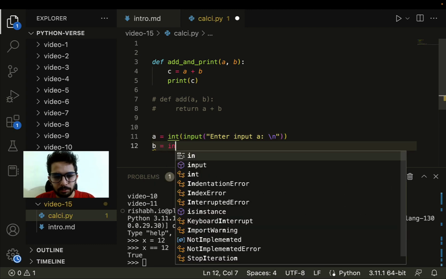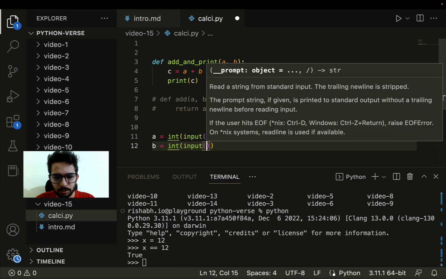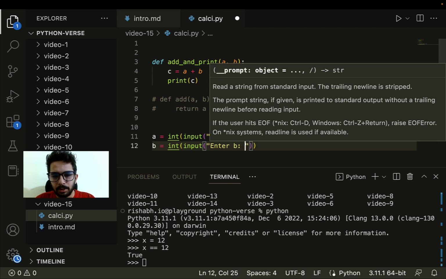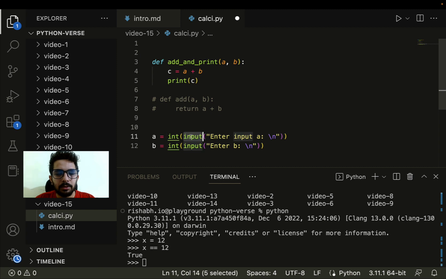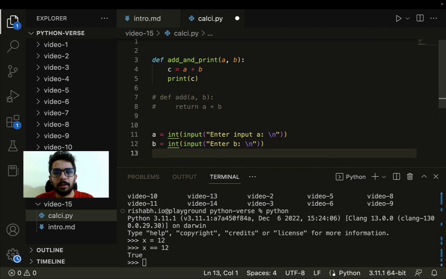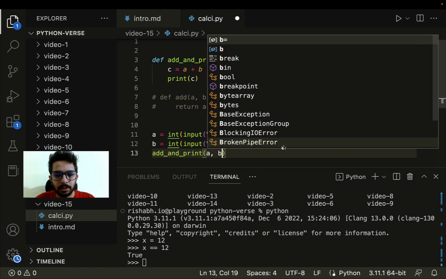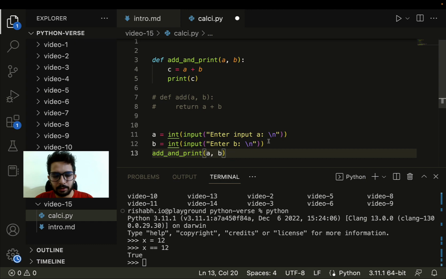Similarly, b equals int input enter b. As you can notice, we are not much concerned about the user passing in wrong values for now. We will take care of that later on. Now let me call this function add and print, and then pass the values a and b, right?